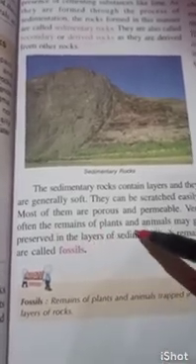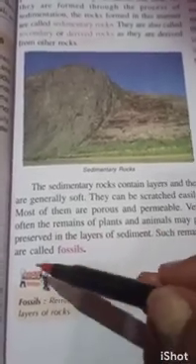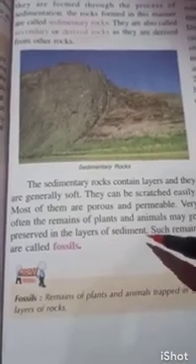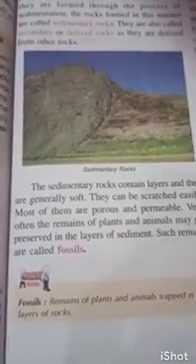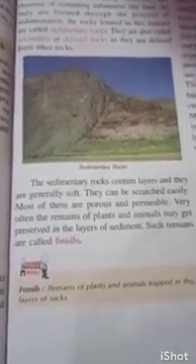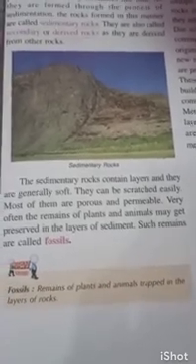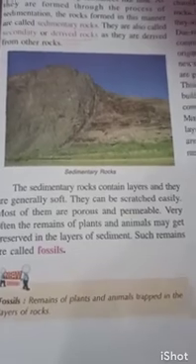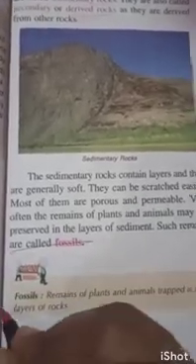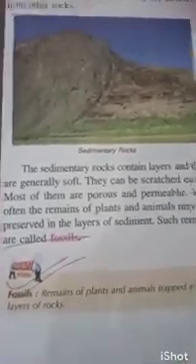Very often the remains of plants and animals may get preserved in the layers of sediments. Such remains are called fossils. Fossils are the remains of dead plants and animals which have been trapped in the layers of the rocks. All the remains of dead plants and animals may get buried and preserved in the layers of the sediment. Such remains are called fossils. Now mark this definition for fossil.